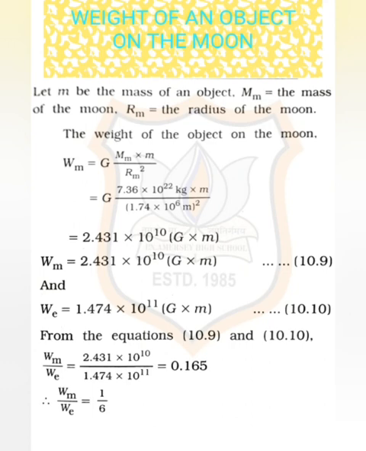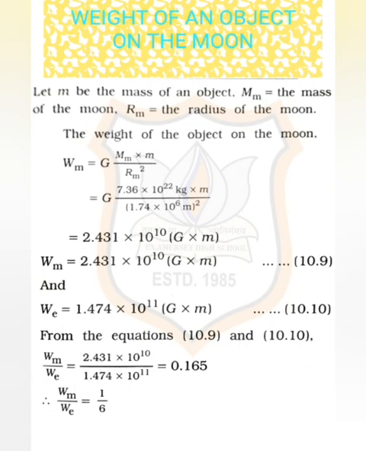Let the mass of an object be m, and let its weight on the moon be Wm, and let the mass of the moon be capital M, and its radius is Rm. So, by applying the universal law of gravitation, the weight of an object on the moon, Wm, is equal to G, the gravitational constant, into M, the mass of the moon, into m, the mass of the object, divided by Rm square, the radius square.